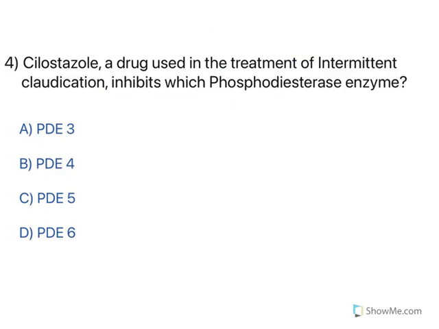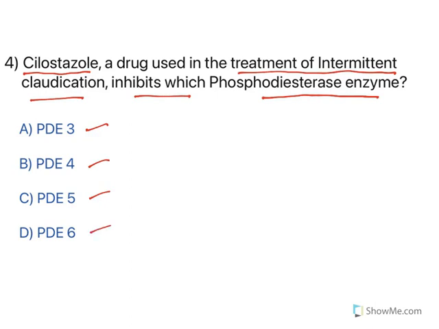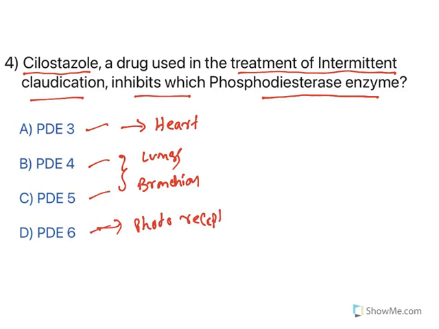Now again, cilostazole, a drug used in treatment of intermittent claudication, inhibits which phosphodiesterase enzyme? See, PDE indicates phosphodiesterase. You have subtypes, PDE3, PDE4, 5, 6. Now, out of this, PDE3 is especially abundantly present in heart, whereas 4 and 5 are usually present in lungs and bronchial tissue, whereas PDE6 is present in photoreceptor. So, based on the location, it has got particular uses.